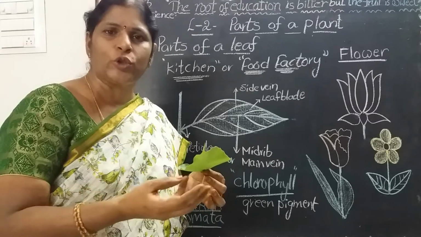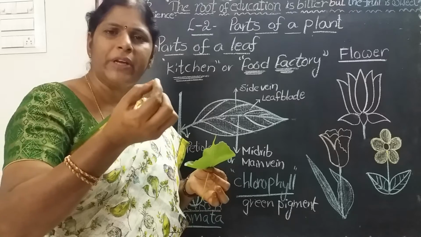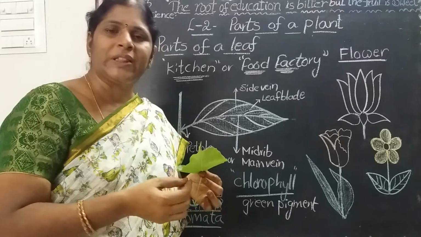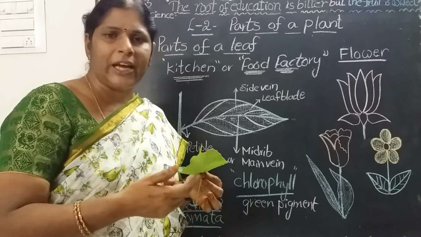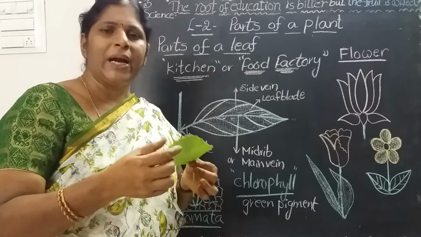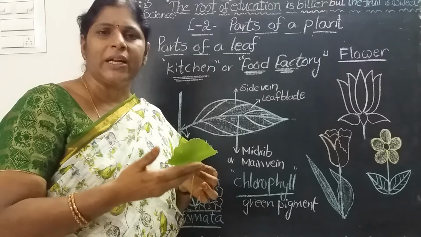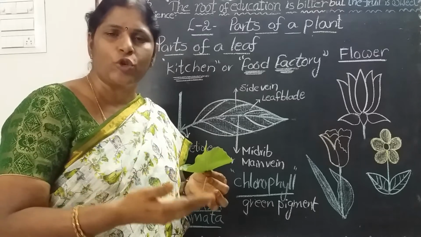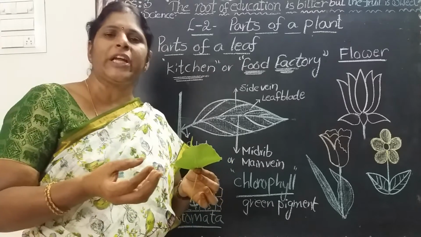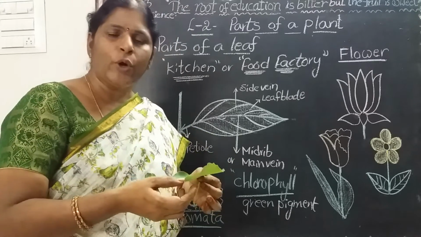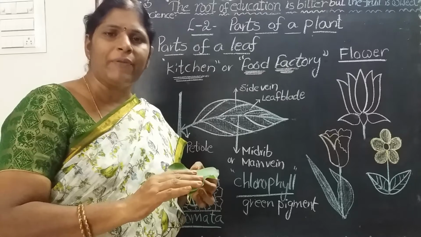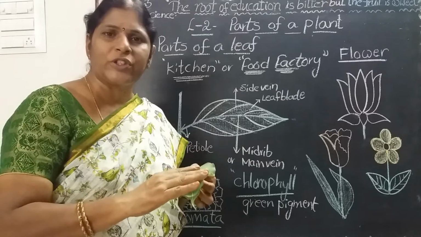We cannot see those openings. Why? Because they are very, very small. With the help of a microscope, we can see the tiny pores. But the tiny pores are present on the underside of the leaf. Those are called stomata. So plants take carbon dioxide from the air through stomata only, to prepare food during the process of photosynthesis.